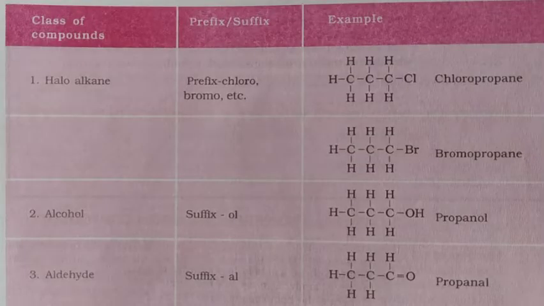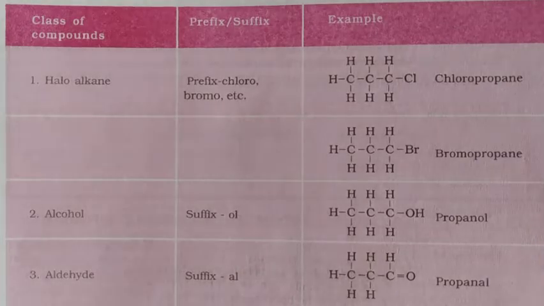We have already seen the functional groups such as alcohols, aldehydes, carboxylic acids and ketones, including halogens. Now let's see how they are named.